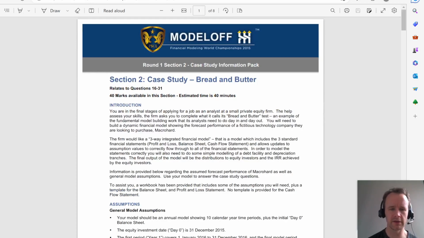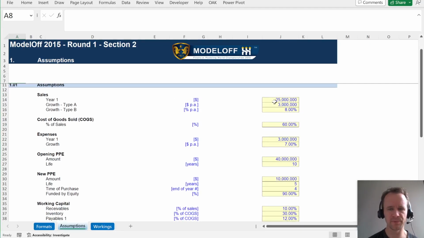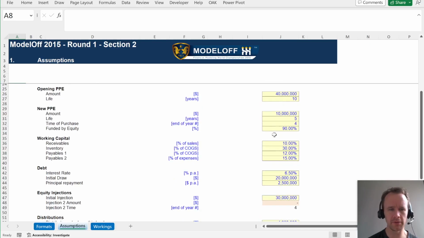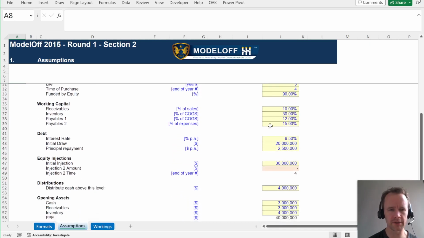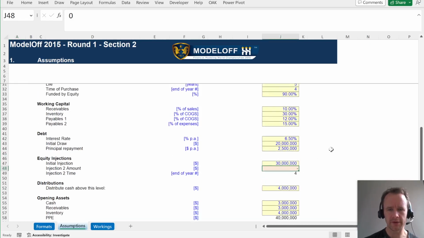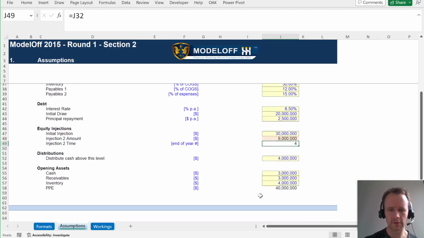Okay, so let's hop into the model. Here are the assumptions in the Excel. We've got our sales, COGS, expenses, opening PP&E, new PP&E, working capital percentages, and debt. There's one here that's left blank, which is the equity injection amount, and for that we just need the total amount times the percent funded by equity, and we're all good.